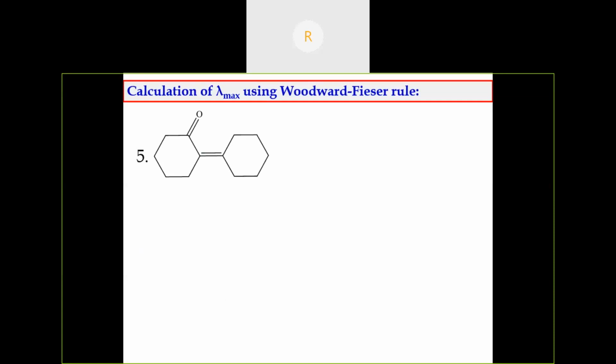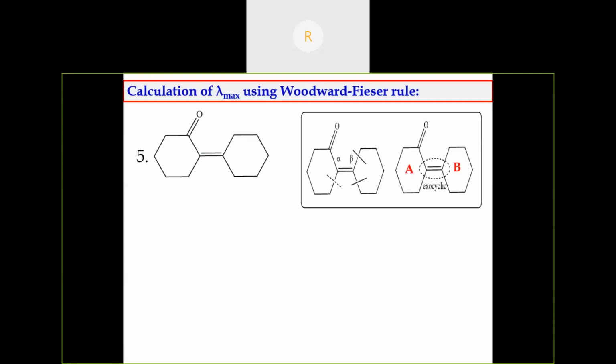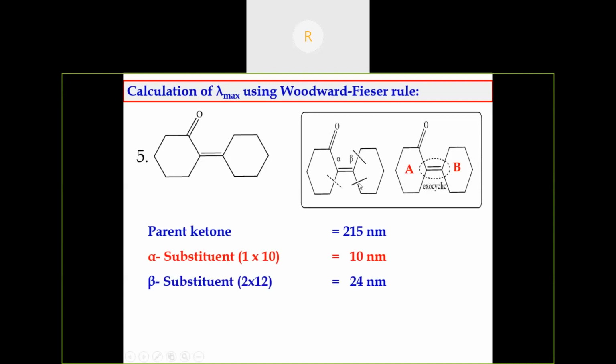So this is an alpha beta unsaturated carbonyl compound. In alpha beta unsaturation we have to consider the substituents. The parent value is 250 nanometer. Alpha substitution is there, so we have to give an increment of plus 10 nanometer. Then beta position. In beta position, there are two ring residues, so 2 into 12. As I said earlier, for alpha substitutions the increment is plus 10, for beta plus 12, then gamma and delta and above plus 18 nanometer.